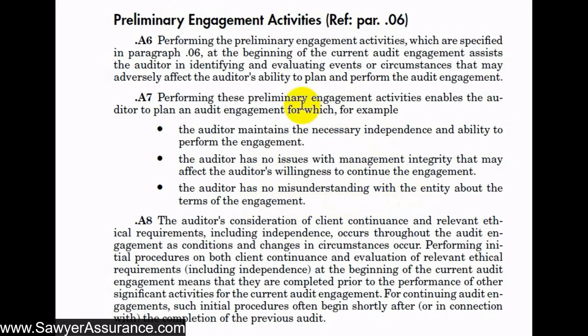Each of these things is really important for us to get a handle on before we begin the engagement, because if we don't, we could encounter problems down the road that could have been prevented from the outset, or we could have determined not to accept the engagement at all. So, important preliminary engagement activities here.